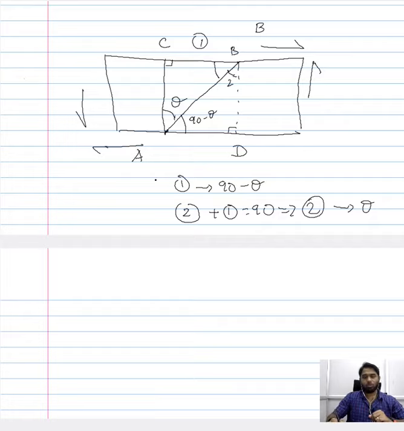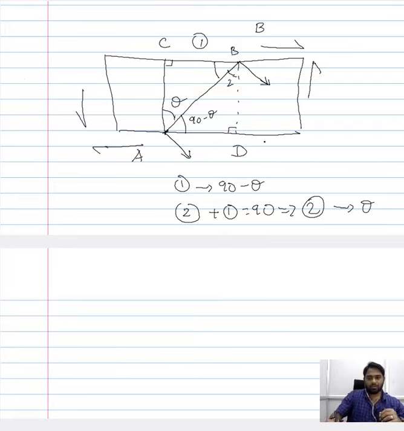Now, what we want to do is calculate the load that is acting perpendicular to AB. So first we will calculate the load that is acting perpendicular to AB, and from that we will calculate the normal components of stress. So let us assume two loads that are acting perpendicular to AB, one here and the other here. These are acting perpendicular to our region of interest AB. So we have a region of interest AB, and perpendicular to it, at two points A and B, there are two loads acting on it.